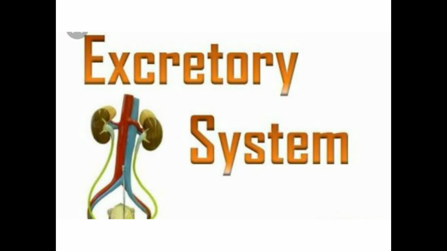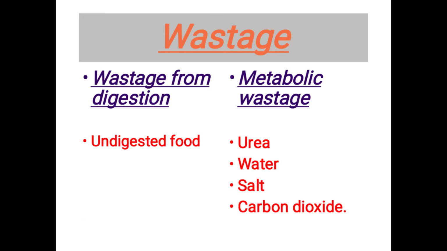The system that helps in removing these waste products from our body is called the excretory system. Our body needs to get rid of two types of wastage: waste from digestion and the metabolic wastage, such as urea, water, salt, carbon dioxide, etc.